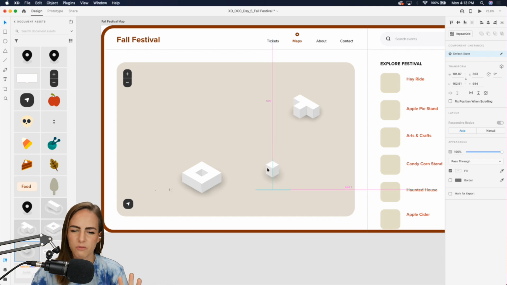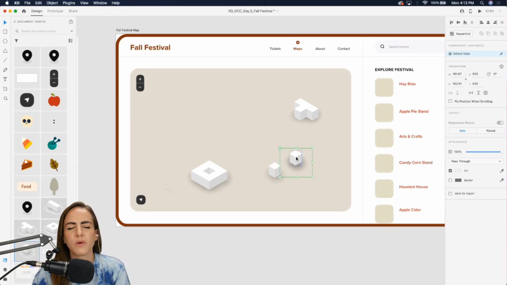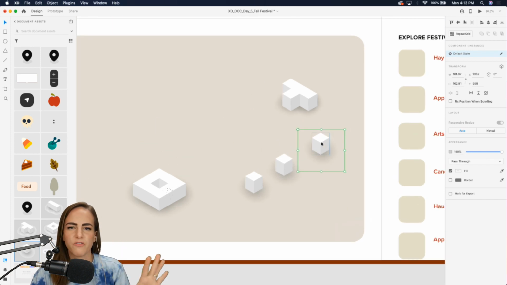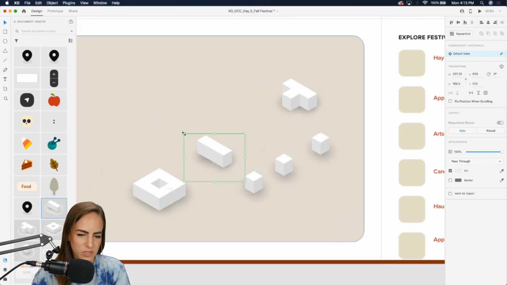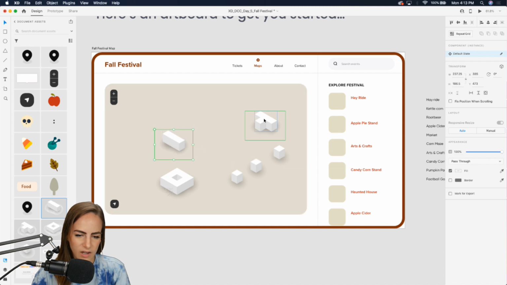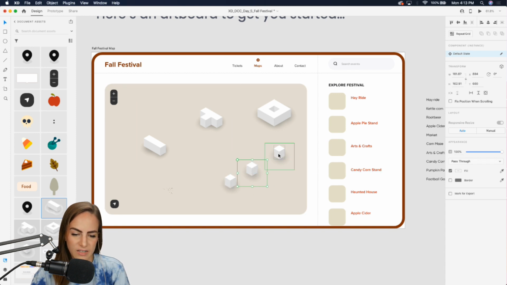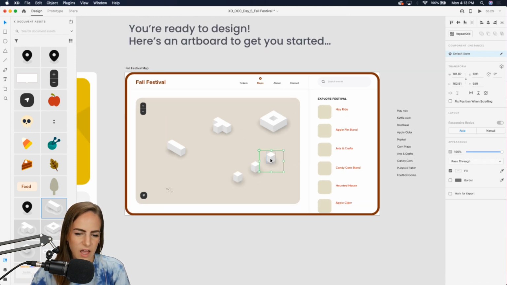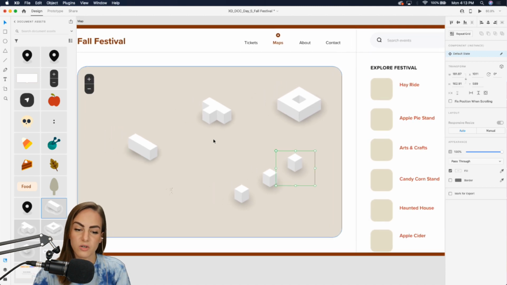Give this kind of a 3D look, since on Monday, or whenever we did the map last, we did more of a flat look. So I need to switch it up a little bit. So I'm just gonna add like some random shapes here. These can be our different stands. Okay, and then I'll start adding the trails.